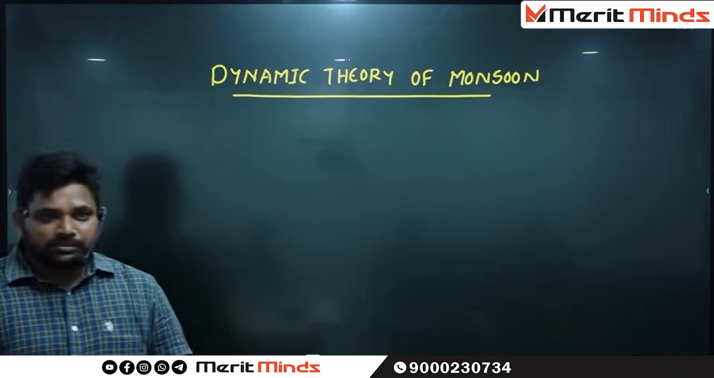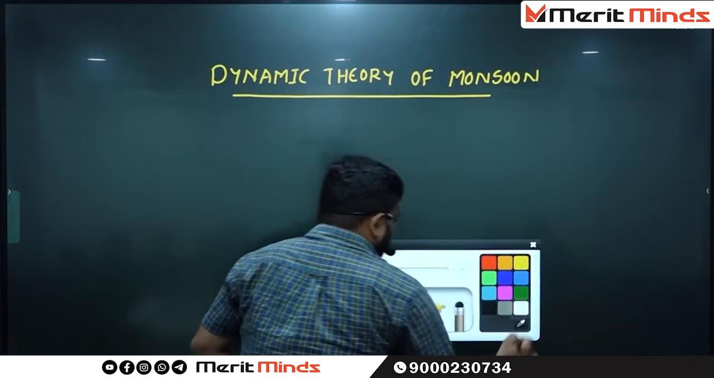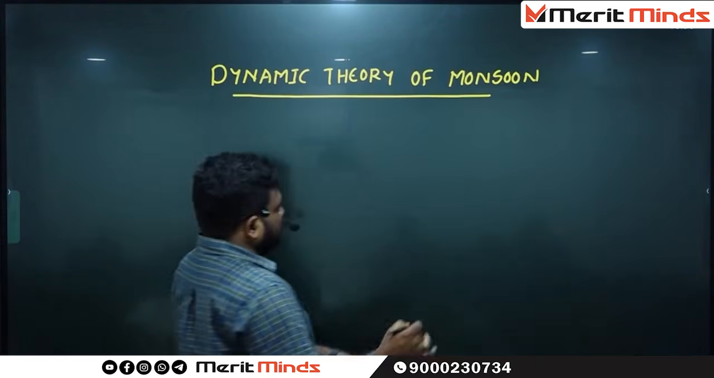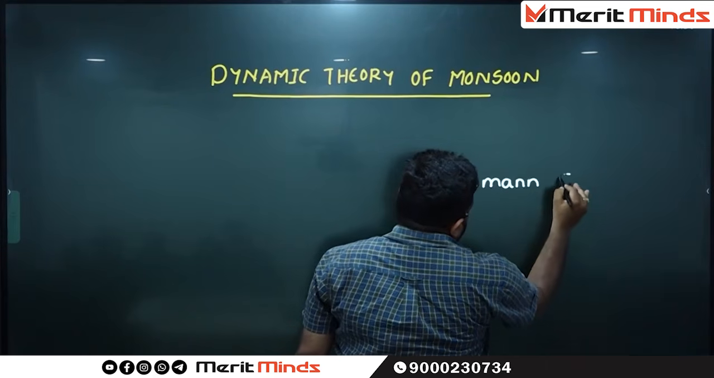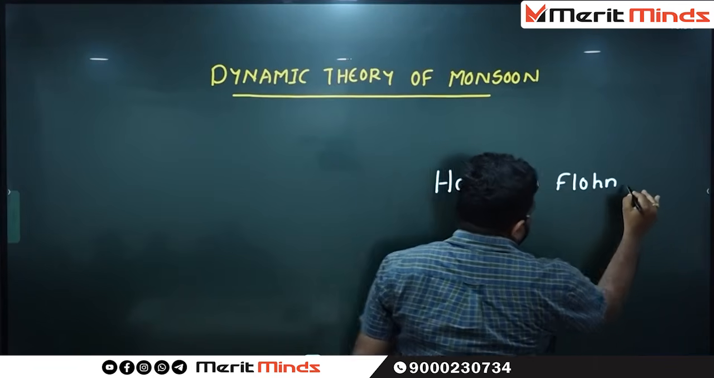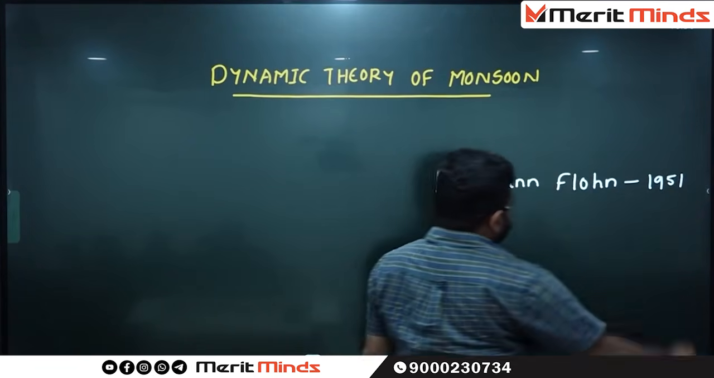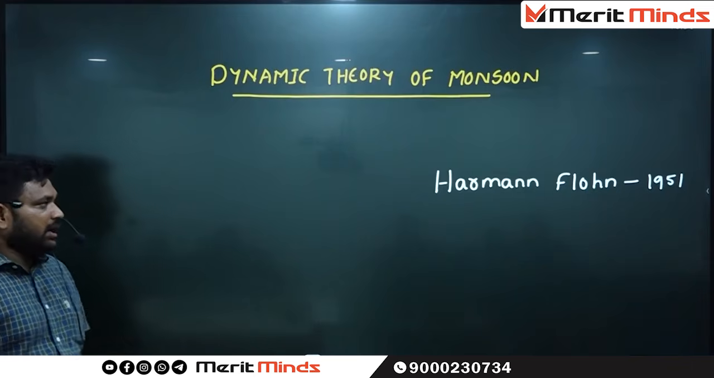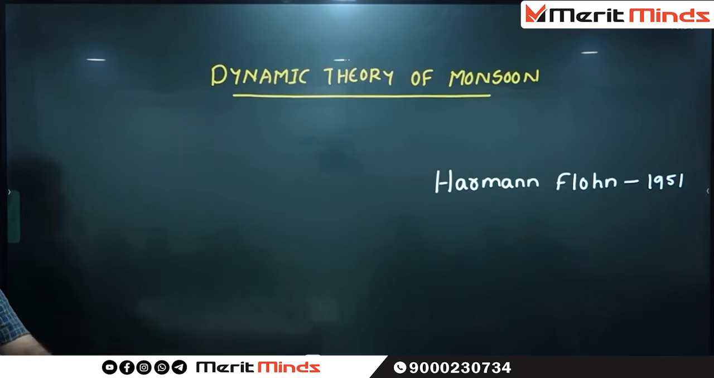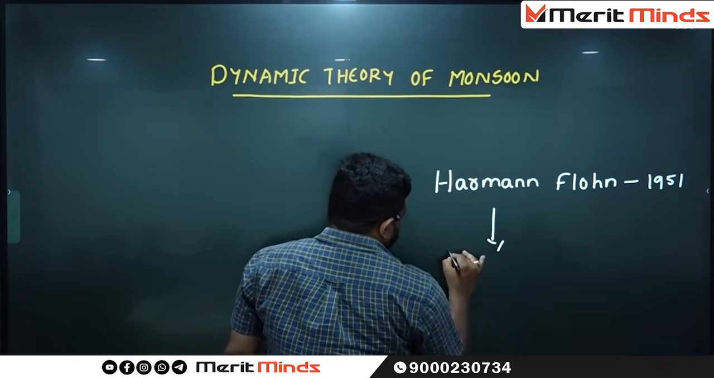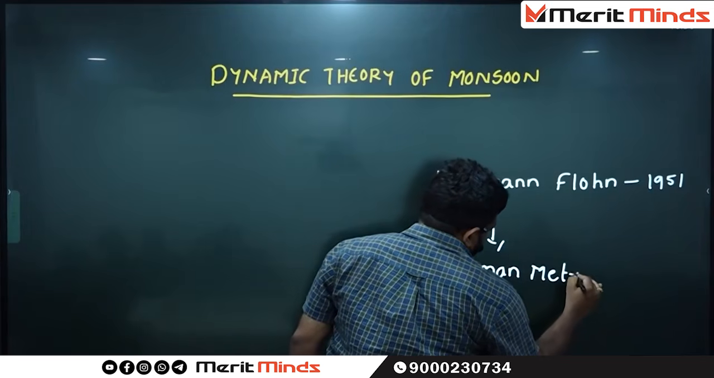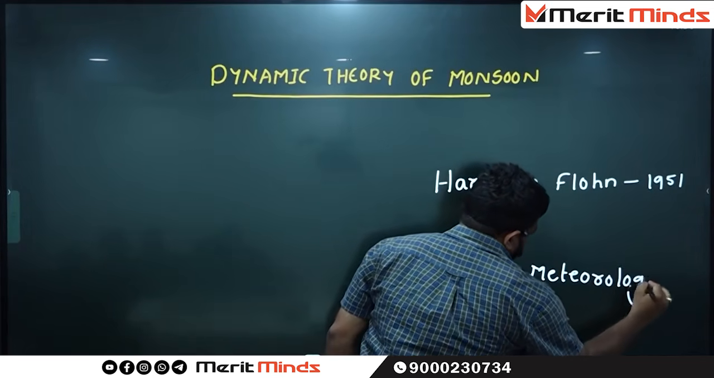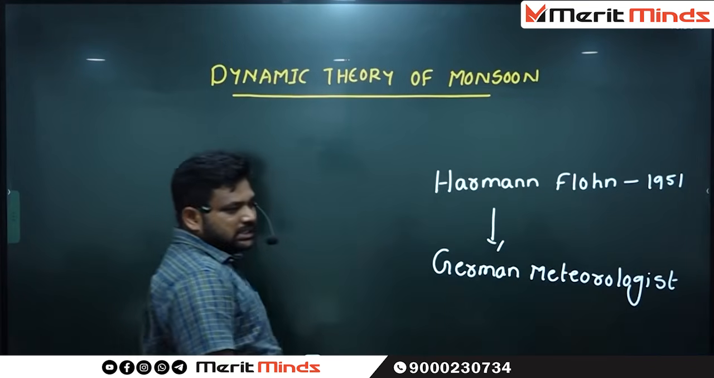Dynamic theory of monsoon. This theory was propounded by Hermann Flohn in 1951. He is a German meteorologist.